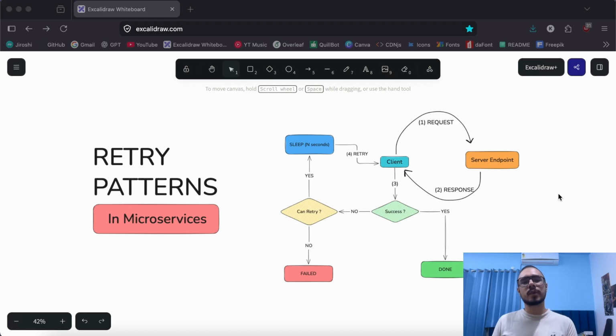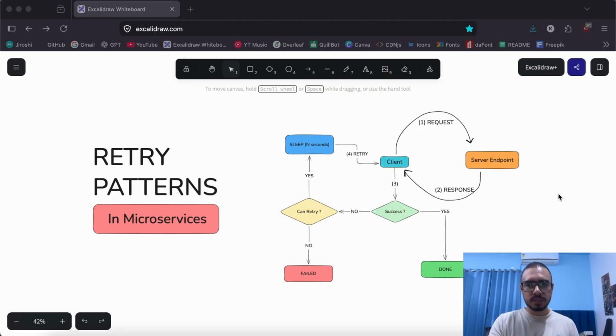Or a call might fail to a different service. And to deal with such situations, we have this system design pattern, or you may call it a reliability pattern, to deal with these transient or temporary failures. Now, these system design patterns are known as retry patterns, and they help us make the system more fault tolerant and more reliable.